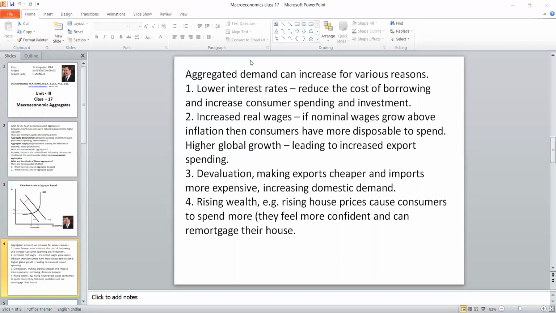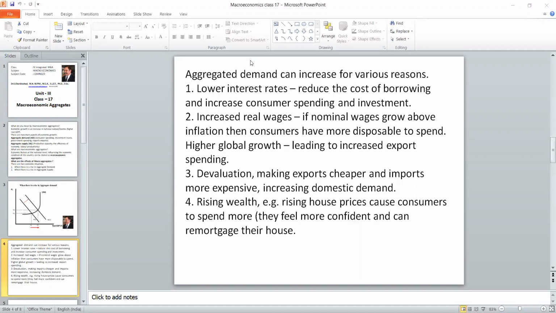So when there is an increase in aggregate demand, it is good for the economy. Because of these three, that is a change in the interest rate, an increase in the real wage and currency conversion, there will be wealth in the economy. The housing price will cause more spending from the household sector. The business people will have encouragement to do more business, and people will be very confident and they will start spending more, and the standard of living will come up. So as far as aggregate demand is concerned, when there is an increase in the aggregate demand, definitely the economy will get economic growth.